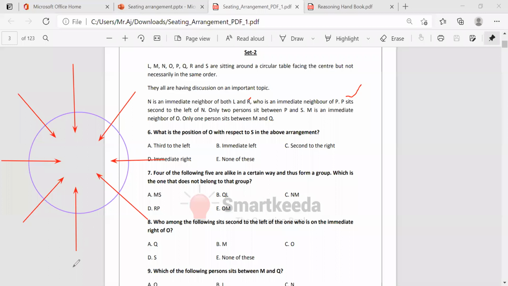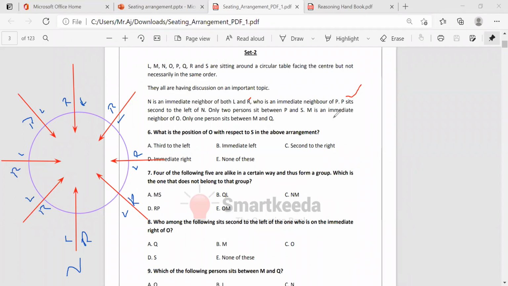Suppose I take N here. What's the left? This is the left. This is the right. No need to draw like this, but I'm giving it for your analysis process. L and R. Opposite persons have reverse sides. This will be L, this will be R. Here, R, L. Now we got the directions also.